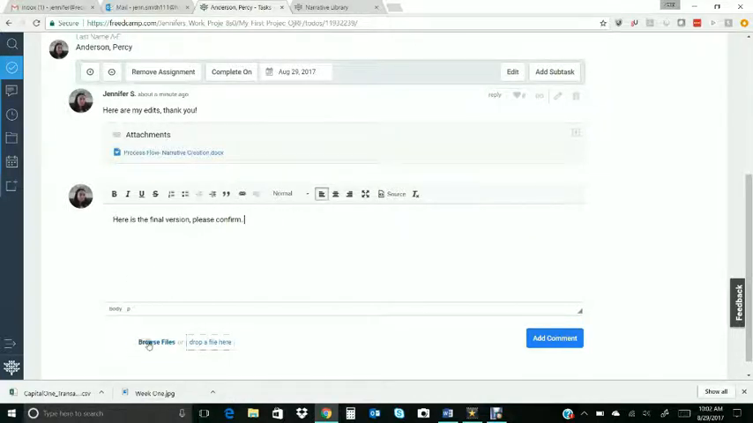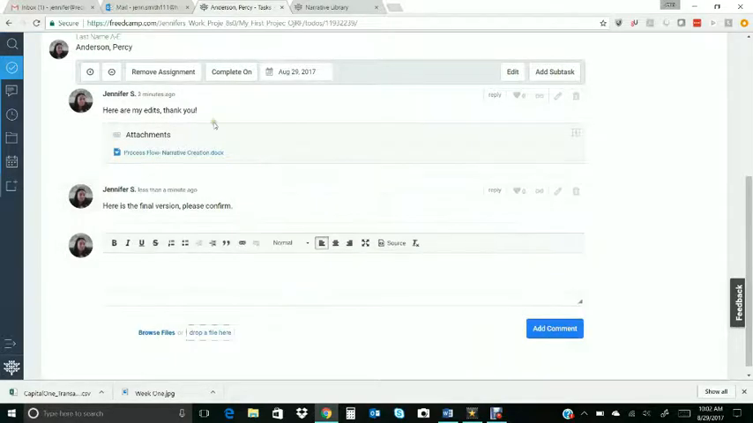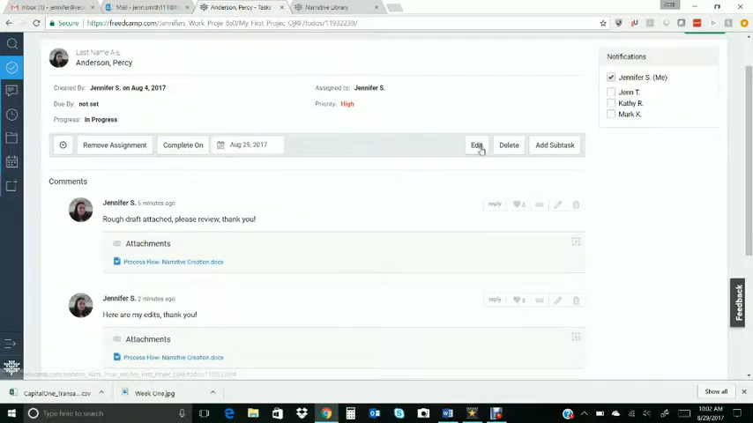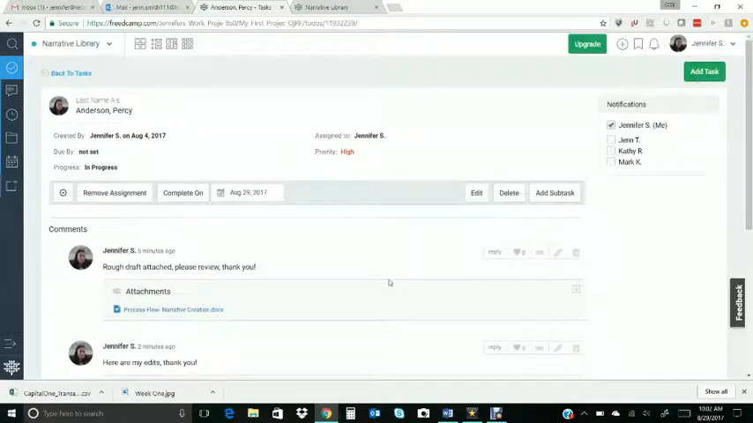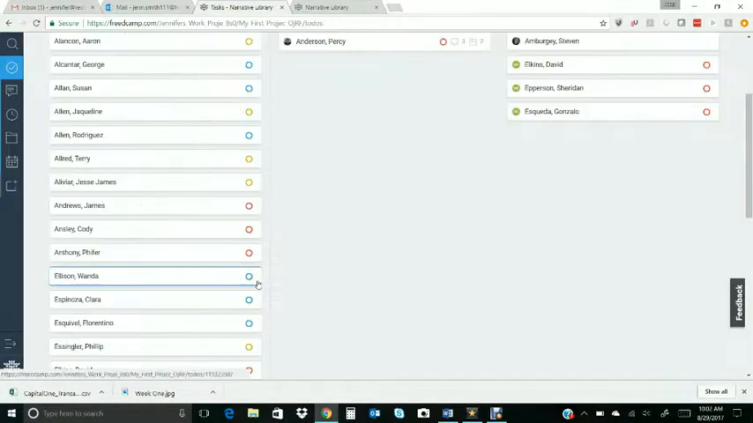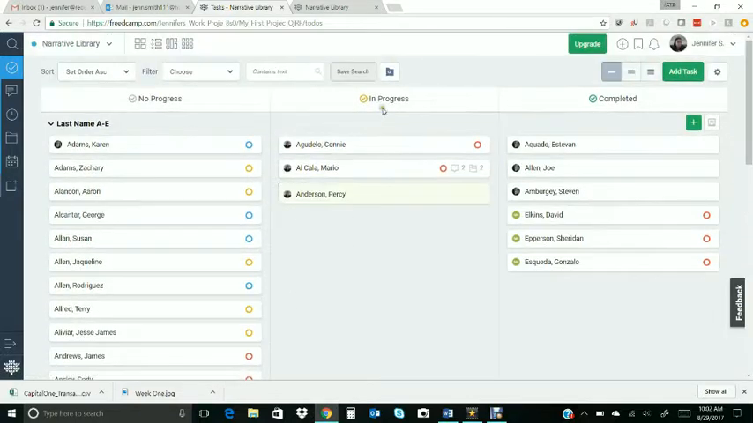So you can upload it again, hit add comment, and then go in and assign this task now to me as the project manager, to Jennifer. If at some point there's different project managers, you're working with multiple people, you'll just need to know who your specific project manager is. But once you assign it to the project manager, then you're done with that client for right now.